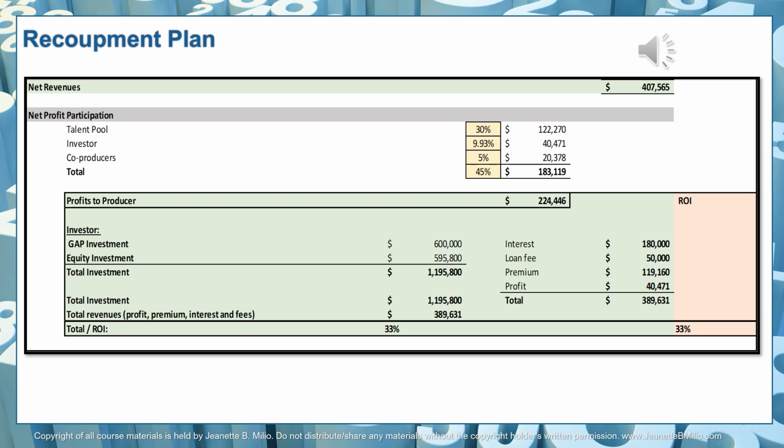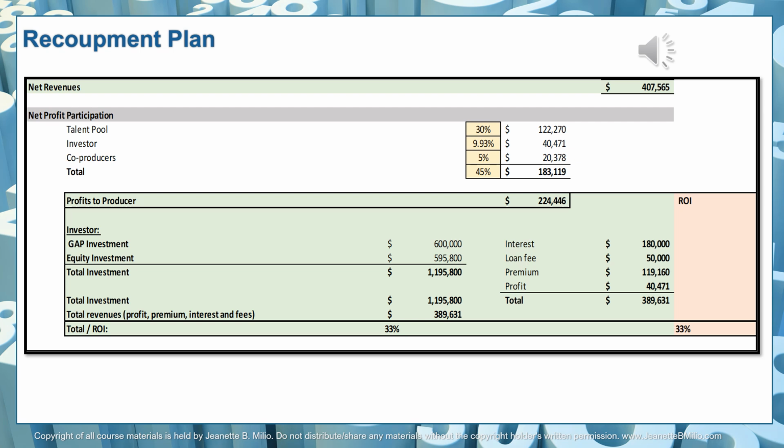The talent pool again is 30% of the profits. That is 30% of $407,565. $122,270 would be the talent pool profit participation. The equity investor who gave us an investment of 19.86% will get 50% of that, which is 9.93% as a profit participation. 9.93% of $407,565 is $40,471. The co-producer again gets 5% of profits, that is $20,378.